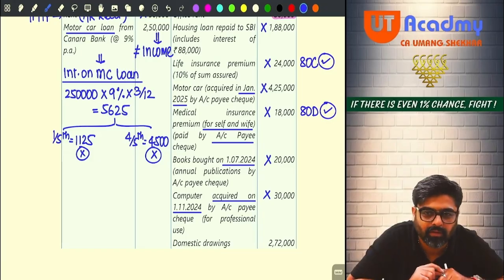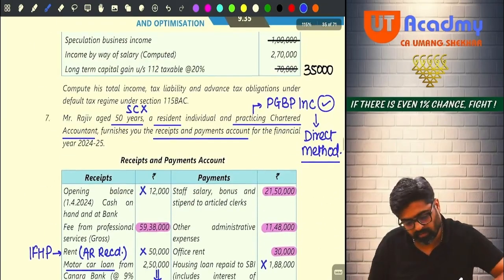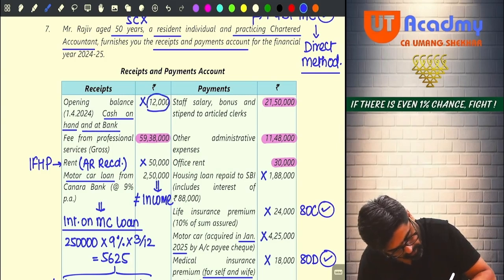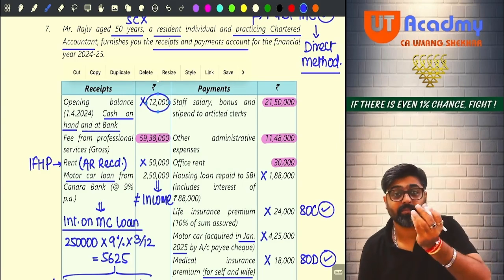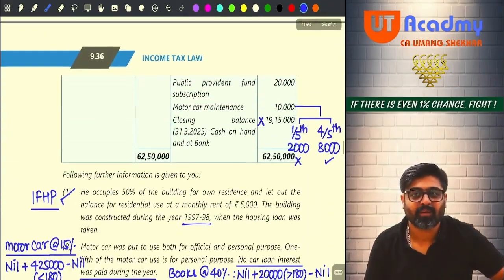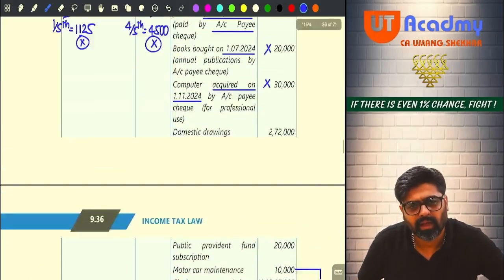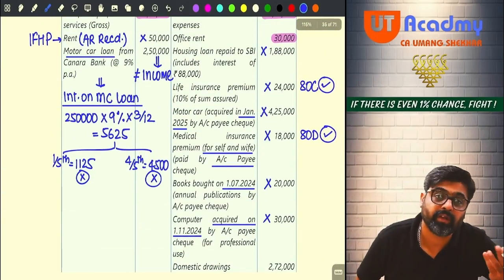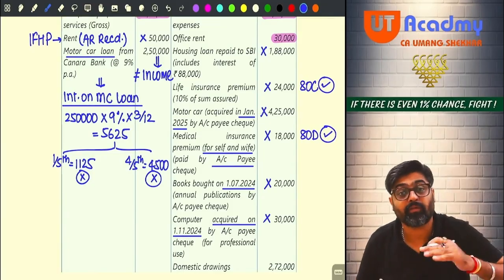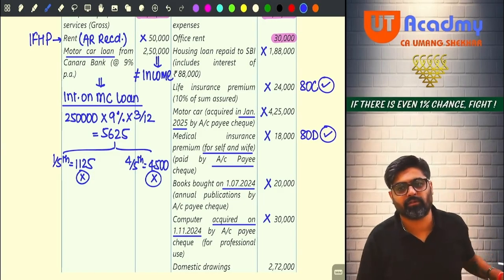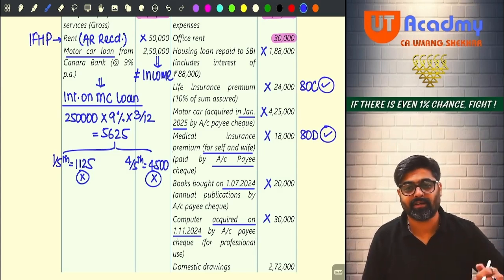If I would have been examiner, what I would have done, I would have given, see what balances are given. So this 12,000 is cash plus bank balance. Closing 19 lakh 15,000 is what? Cash plus bank balance. Yes or no? Hence, if they would not have mentioned anything, no, that how it is paid, we would have assumed that it is paid by way of any mode other than cash. But I could have given you in cash also, and you would have taken the deduction. Gone.